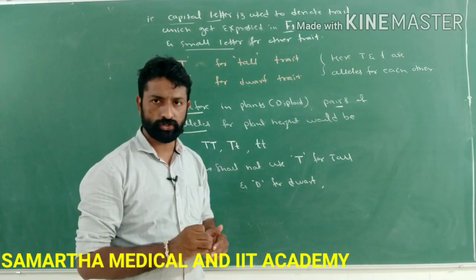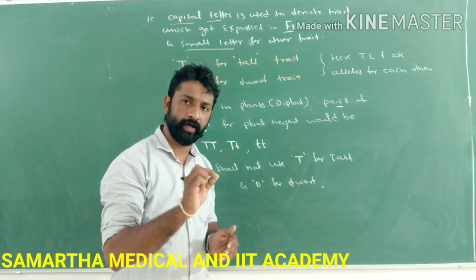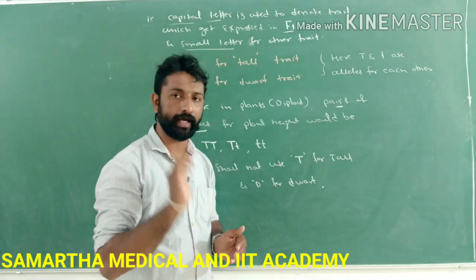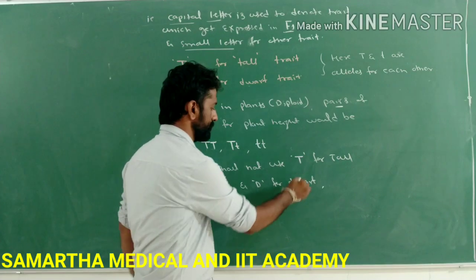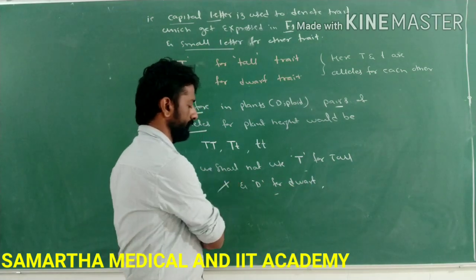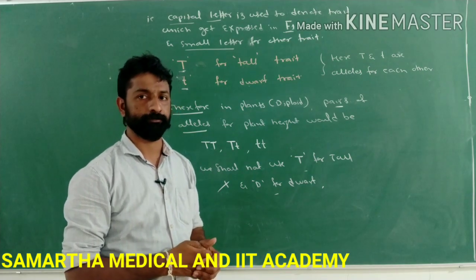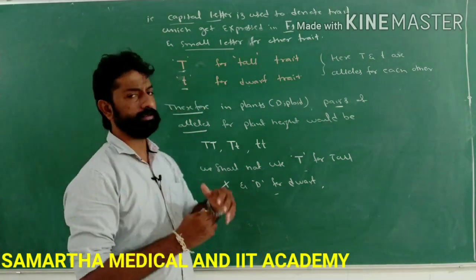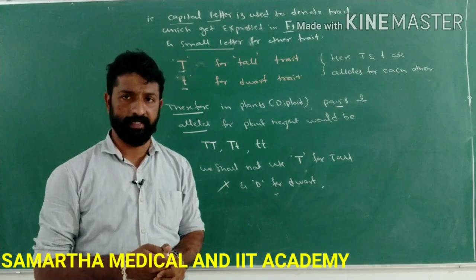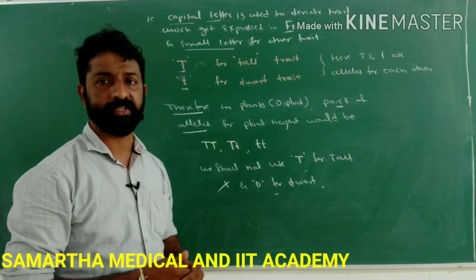We should always use one capital letter and one small letter for denoting the traits of a particular character, and we should not use separate alphabets to denote the traits of a particular character. Is it clear, guys? So this is regarding the genes as well as the alleles. Okay, make a note of these points now.